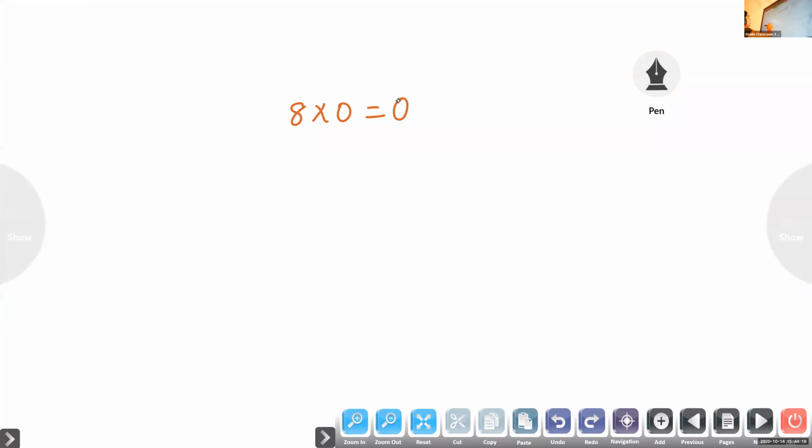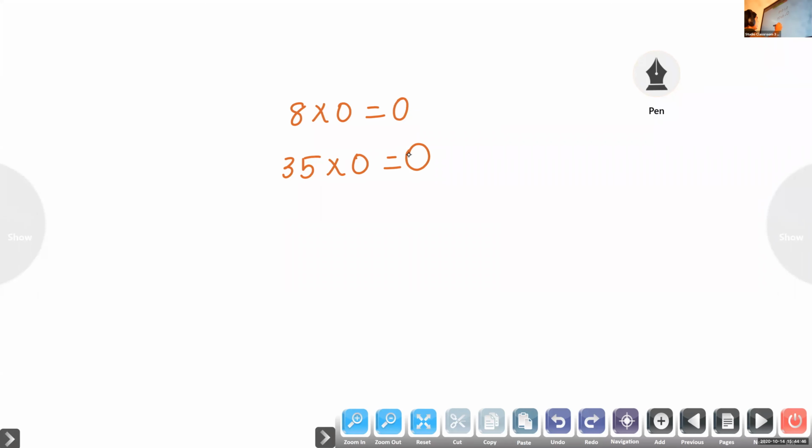So 8 into 0 equal to 0. 35 into 0? Like that we studied just now, 0. When we multiply a number by 0, you will get 0 itself.